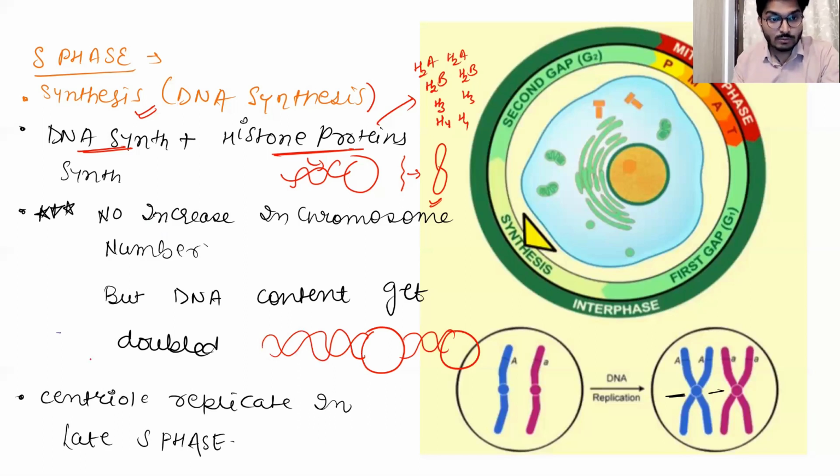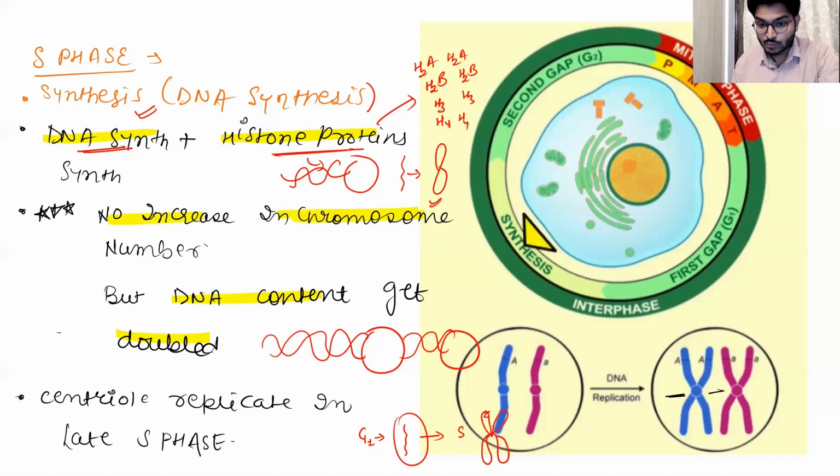Now let's talk about the S phase. What is happening in the S phase? Simply the DNA synthesis as well as the histone protein synthesis, right? But the most important thing is that here there is no increase in the chromosome number. But if you talk about the DNA content, the DNA content is getting doubled. What do I mean by this? See, when a cell is in the G1 phase, you have a DNA something like this. But when a cell enters the S phase, this portion, that is the chromosome, is getting copied, and you get something like this.